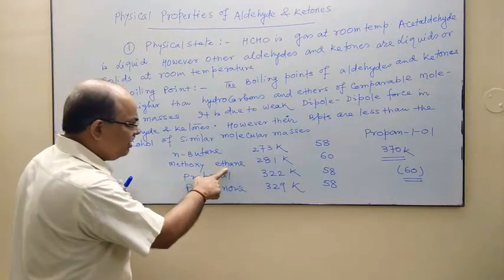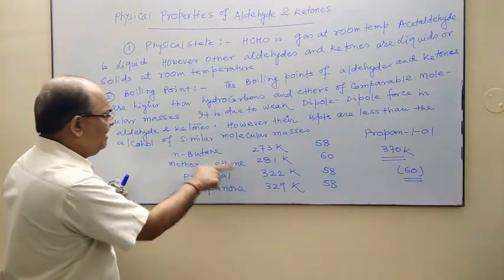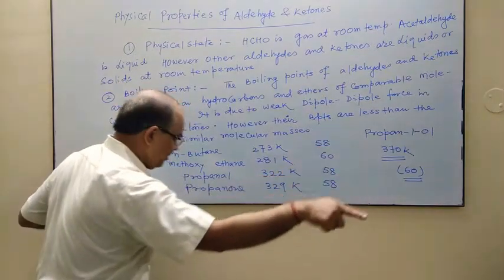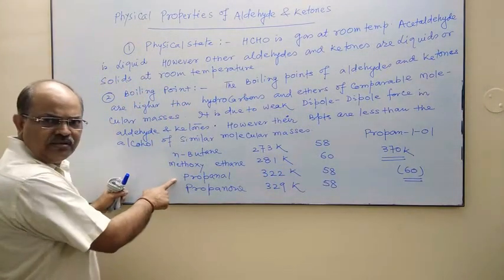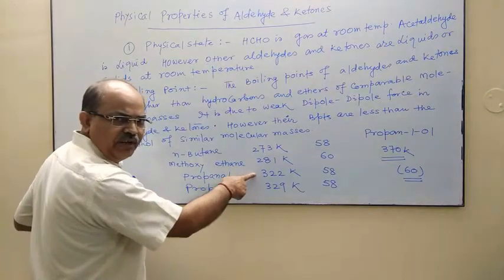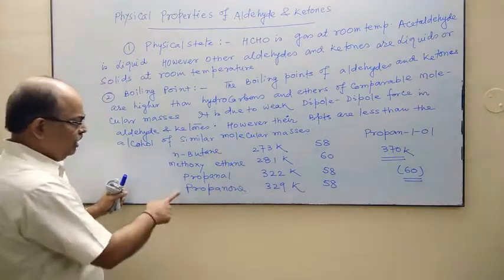Methoxyethane, which is an ether, has a boiling point of 281 Kelvin, which is slightly higher than the hydrocarbon. The molar mass is 60. Propanal, that is propionaldehyde, has a boiling point of 322 Kelvin, molar mass again 58.